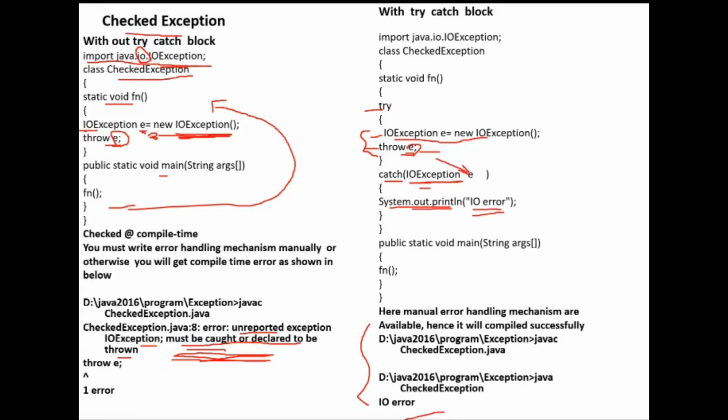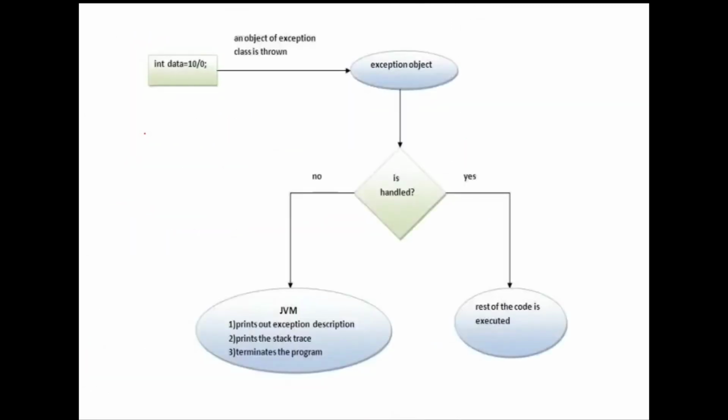But the finally block is not like that. Whether an exception is there or not, the finally block will be executed. Got it? You can write a try block with only finally. A try block means you have to write a catch block, and if there is no catch block, at least you should write finally.